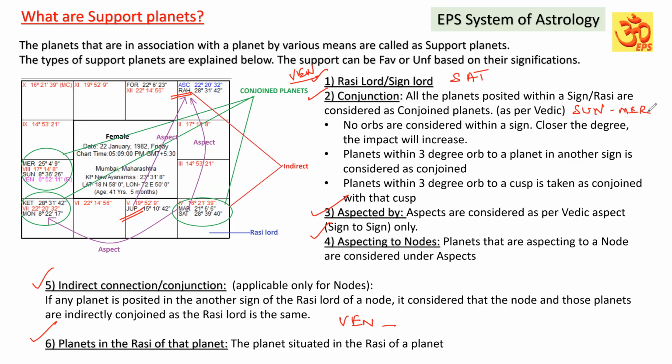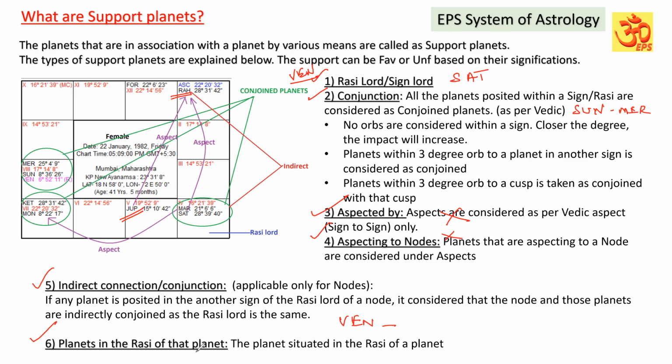Okay. Then what else? Aspected by. Is Venus aspected by any planet? No, Venus is not aspected by any planet. Is Venus aspecting a node? No. Venus has only 7th aspect. There is no aspect to any node. Then indirect connections to Venus? No, Venus is in the sign of Saturn, and in the sign of Saturn, Rahu or Ketu is not there. So it is not indirectly connected to a node.